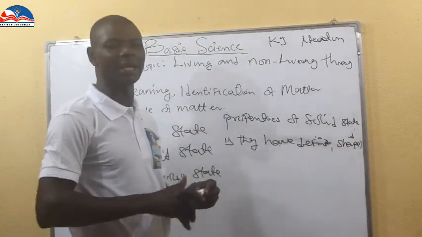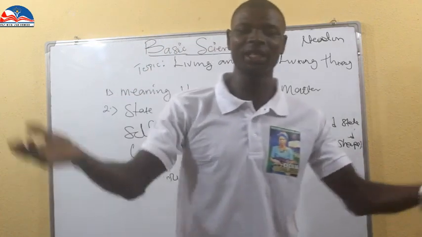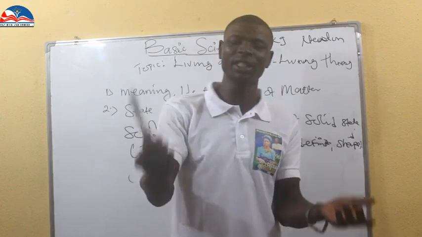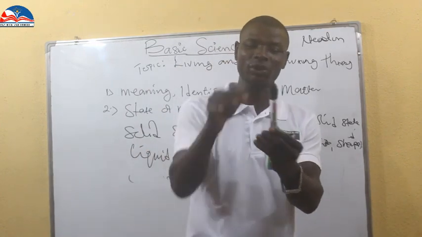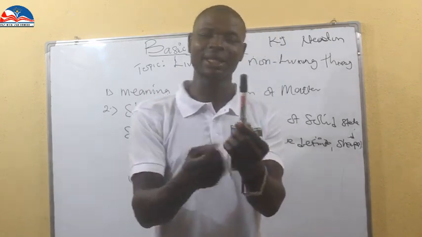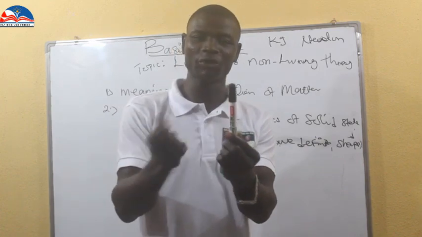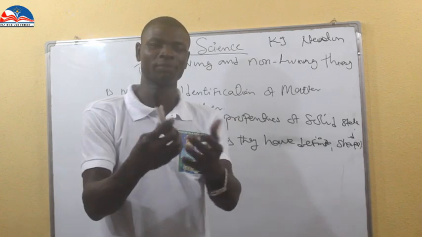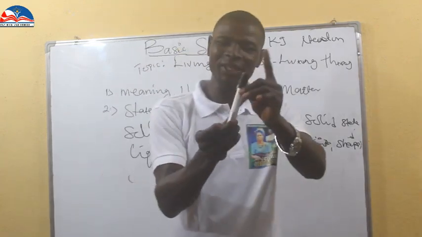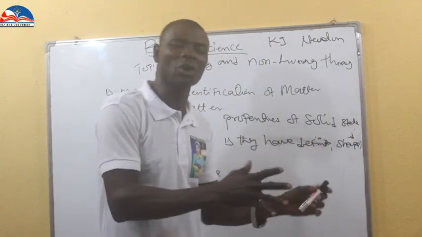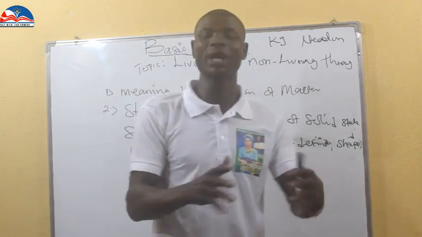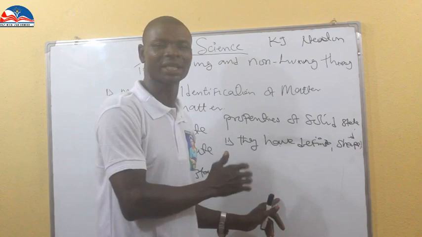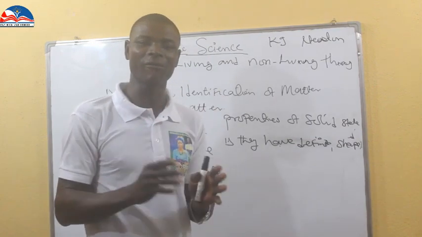When you look at them, a block has a definite shape. This marker as a solid substance has a definite shape. When you look at it very well, you see that it is cylindrical in nature. Cylinder, for those of you that are doing mathematics, you see what they call cylinder, just like a cone. So it has a definite shape. And when you look at other solid substances, you can describe the shape of that particular solid substance. These are the characteristics of solid.